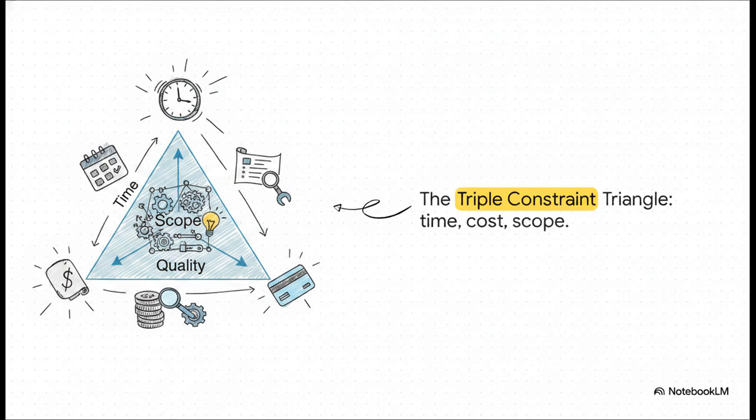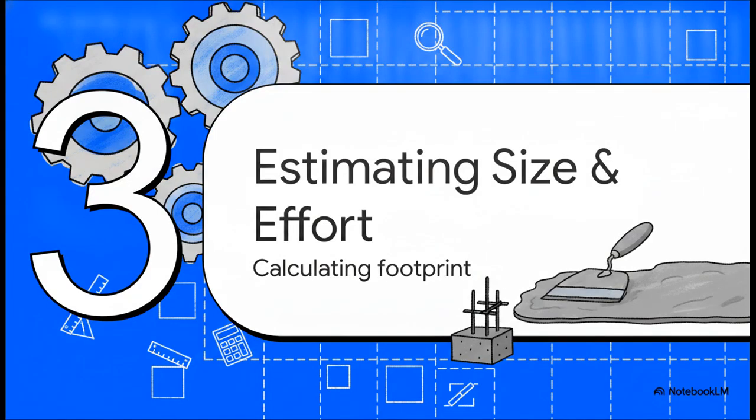If your client suddenly wants to increase the scope, add a bunch of shiny new features, you are going to need more time or you're going to need more money. If you have to cut the budget, well, then your time or your scope has to give. It's this delicate, continuous balancing act that severely impacts the other factors, and ultimately, it determines the final quality of your product.